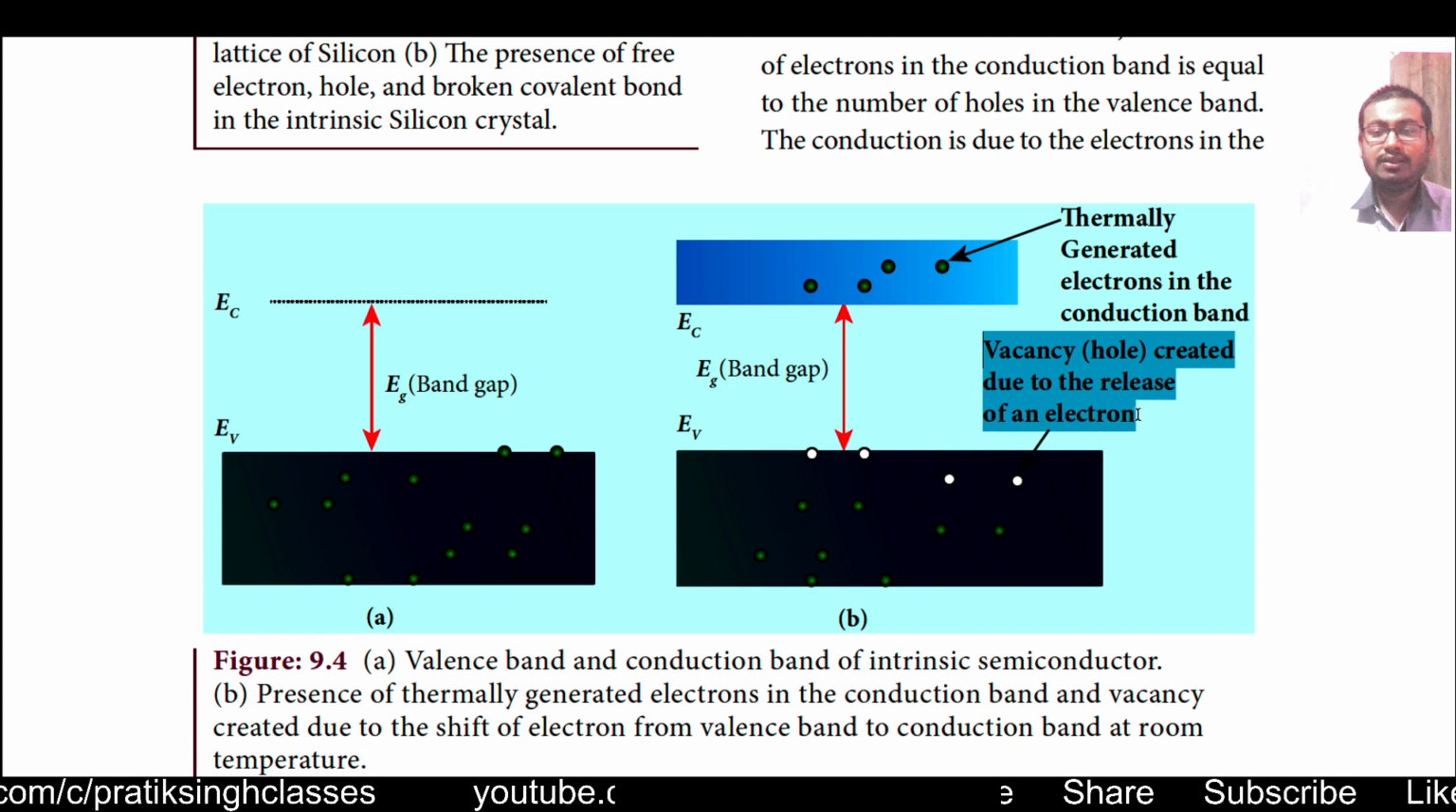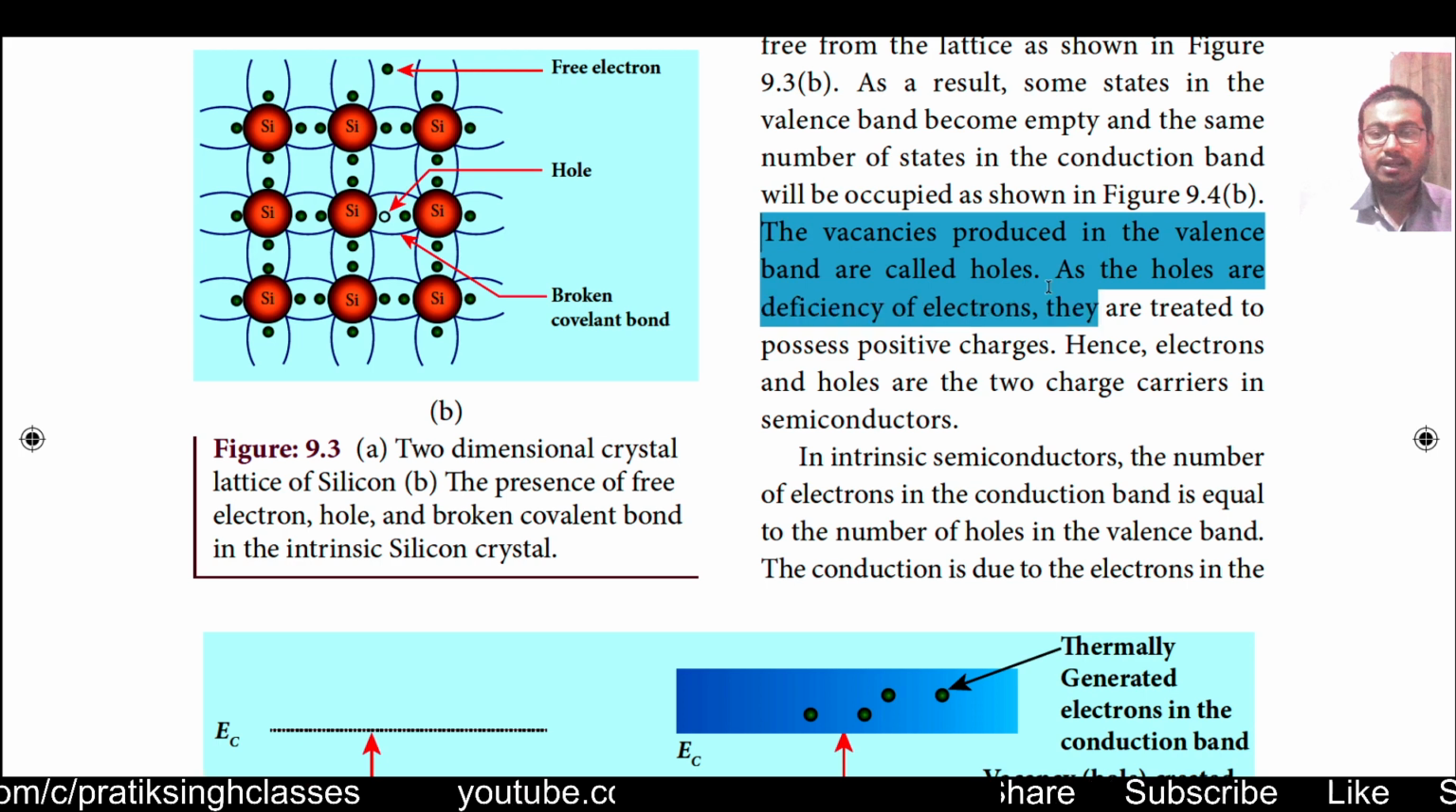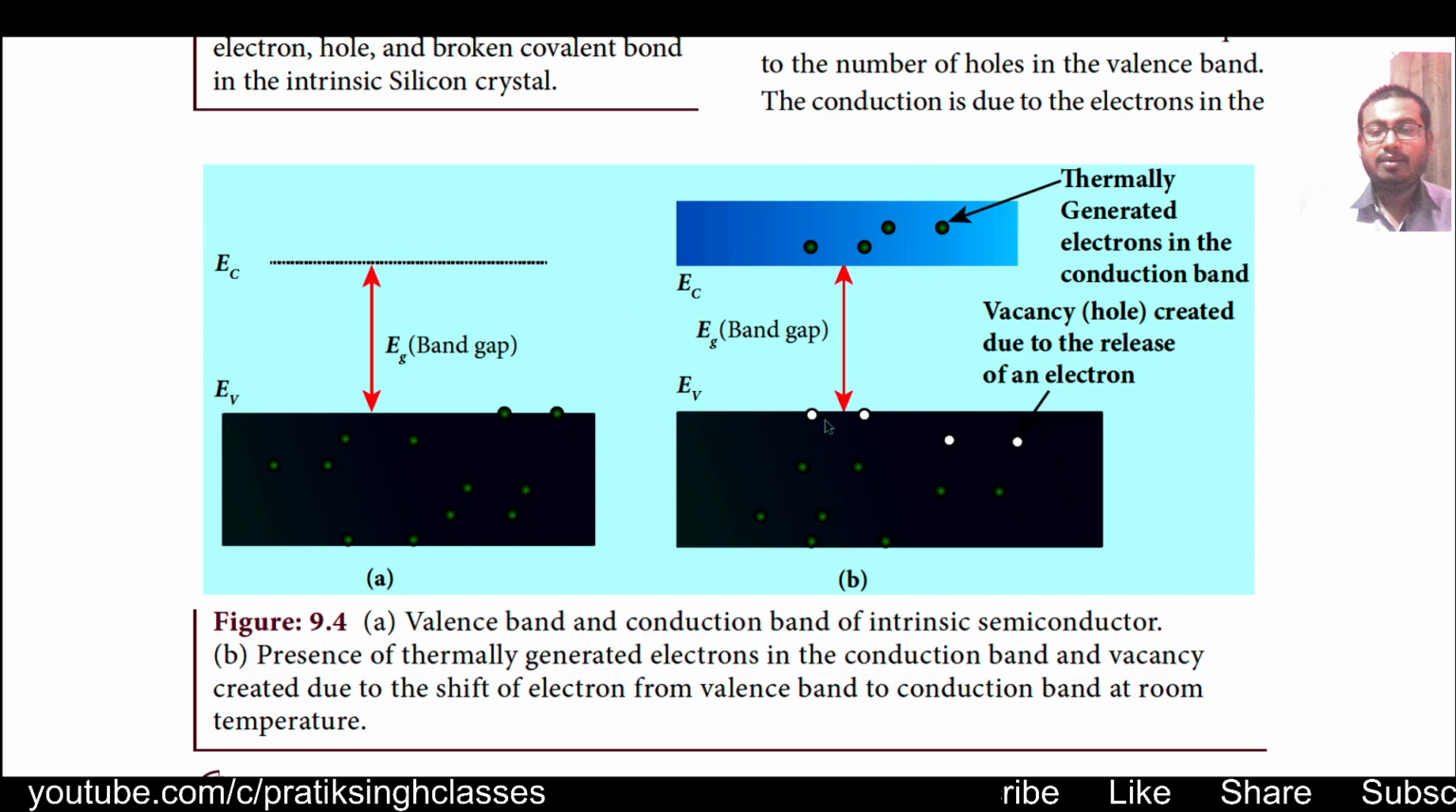Means when the electron has come from the valence band to the conduction band, it will leave some space behind. The vacancies produced in the valence band are called holes. As the holes are a deficiency of electrons, they are treated as possessing positive charges. So as you can see here, the electrons have come out from this position, so you can say that a net positive charge has come there. Hence electrons and holes are the two charge carriers in semiconductors.